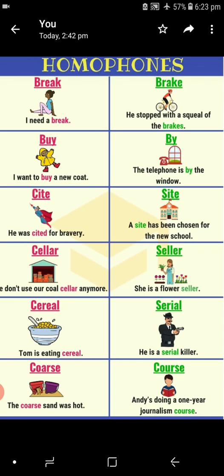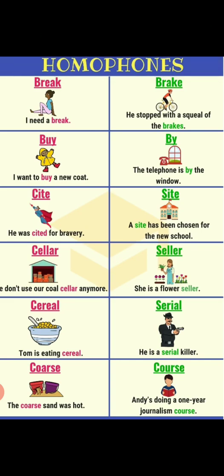Likewise, buy and by. I want to buy a new coat. The telephone is by the window. Likewise, cited and site. He was cited for bravery. Next, site: a site has been chosen for a new school. Cellar and seller. We don't use our coal cellar anymore.